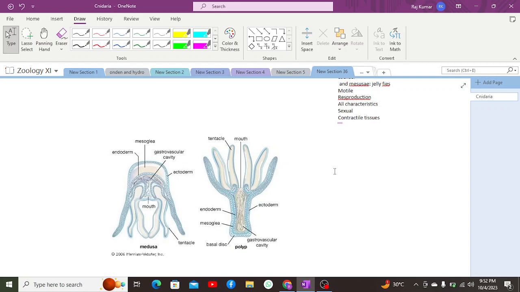Third is sexual reproduction, in which sperms and eggs, male and female gametes, combine together to form a zygote. Then an embryo is formed, and then a larva is formed. That larva is free living, free swimming, and motile. It is formed as a result of external fertilization, which means the eggs and sperms are fused together in an external environment outside the body of the Cnidarians. The fertilization is cross fertilization. Usually, the Cnidarians which contain sexual reproductive organs are hermaphrodites, but there are exceptions as well.